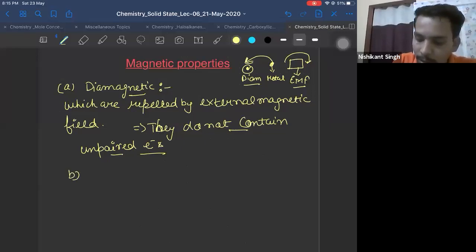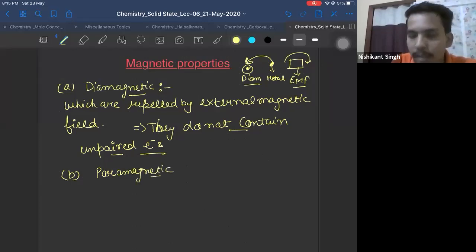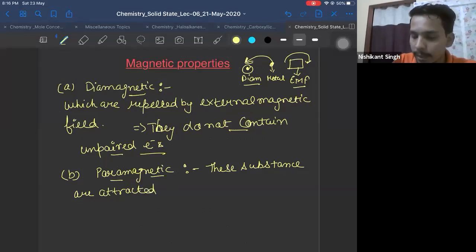Now, the second class of compounds are paramagnetic. We used to say if they contain unpaired electrons, then they are paramagnetic. But in magnetic terms the definition is these substances are attracted by the external magnetic field.